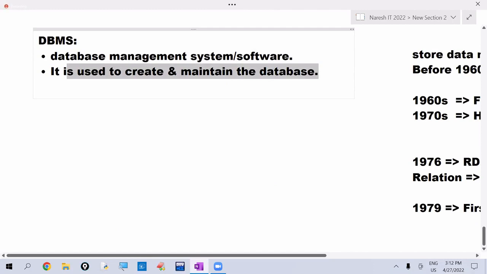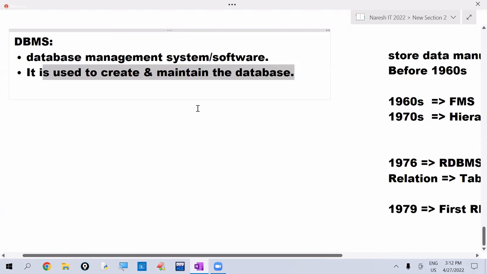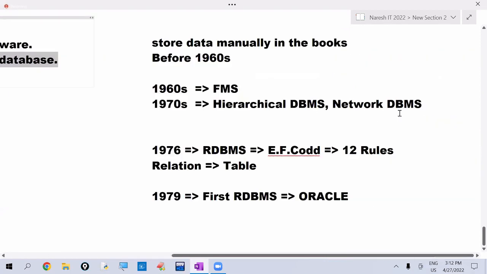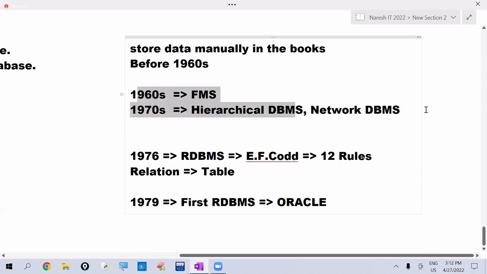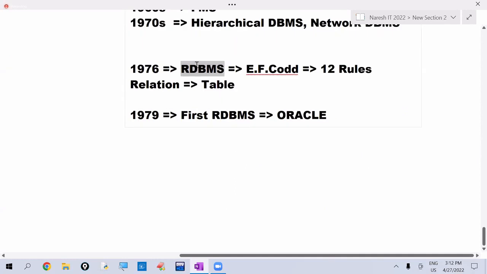Many different types of databases exist. The hierarchical and network databases are unsuccessful software with some drawbacks. To avoid those drawbacks, they introduced RDBMS. The RDBMS concept was introduced in 1976, and based on it, the first relational database management software, Oracle, was introduced in 1979. This is the first relational database management software in the world.